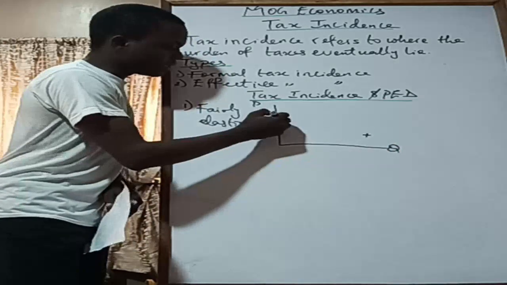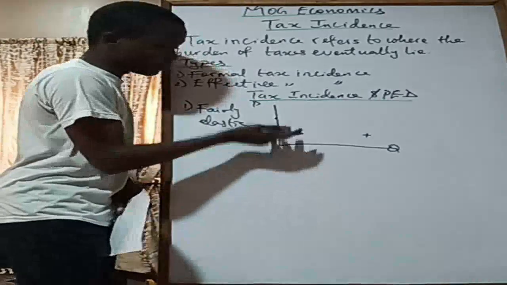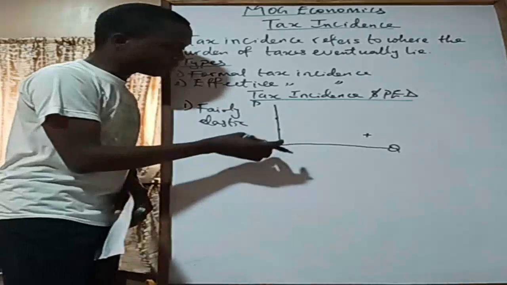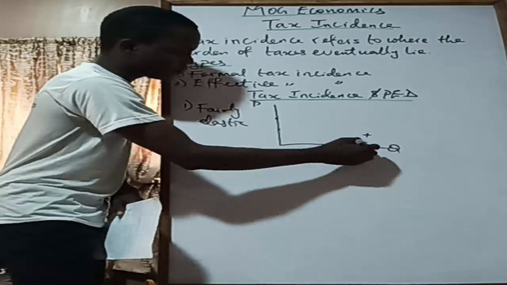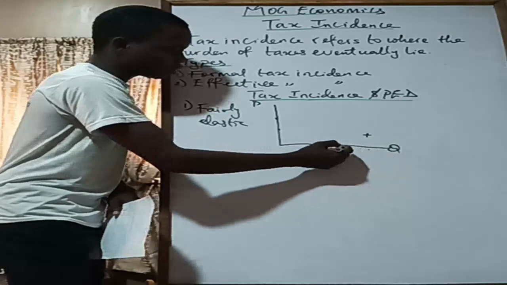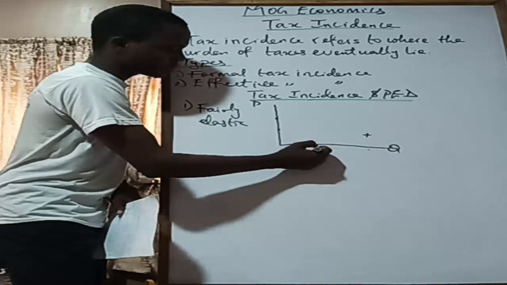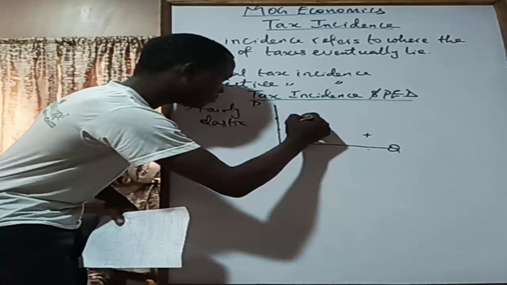Then price increases just to this part, by just that little amount, and then your quantity demanded, instead of being here, falls to something like this. It falls greatly.